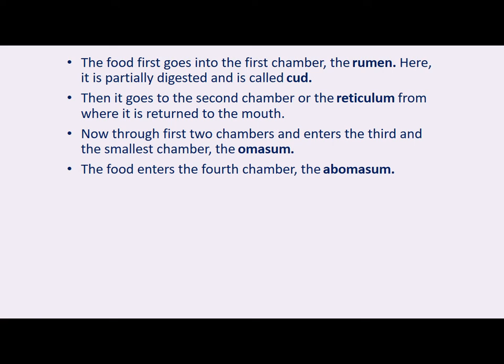So children, you saw how the digestion of food takes place in ruminants and how they are able to digest it properly. The other steps of digestion are the same. So we have learnt about digestion in humans, in amoeba and in ruminants also. I hope you understand the chapter. Go through it once again.